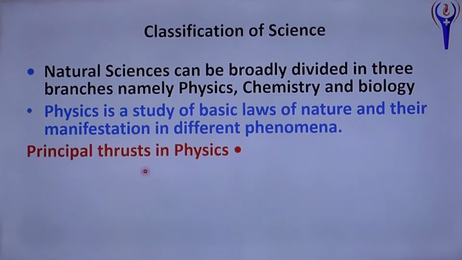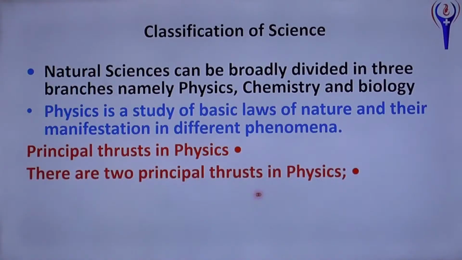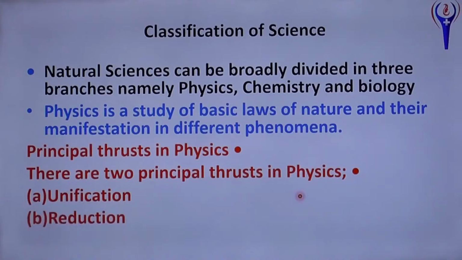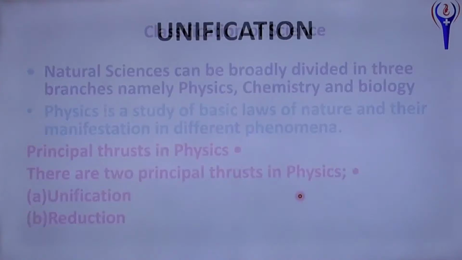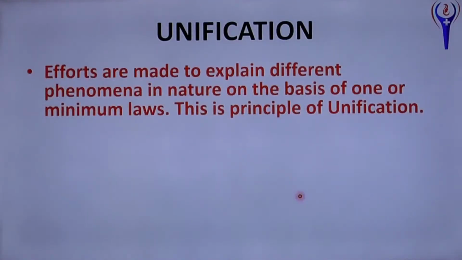Principal thrust in physics. Thrust in physics means areas in physics. There are two principal thrusts in physics: one is unification, another one is reduction. Unification: efforts are made to explain different phenomena in nature on the basis of one or a minimum number of laws. This is called the principle of unification.